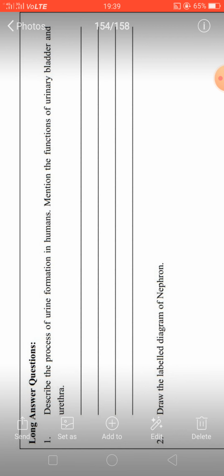Mention the function of urinary bladder and urethra. Urinary bladder is used to store the urine, and the urethra is used to expel the urine. It is an opening through which urine is passed. Now you have to draw the well labeled diagram of nephron, so that question is also asked in exam. So this is all about the two systems, that is your transportation and excretory system.